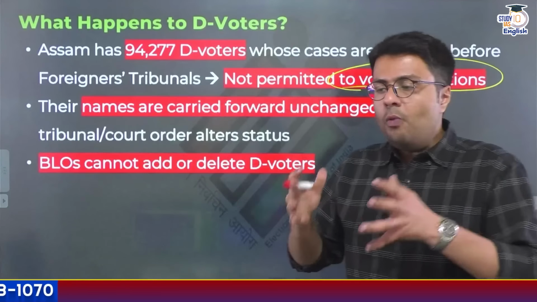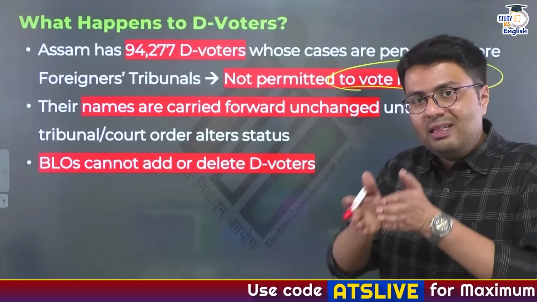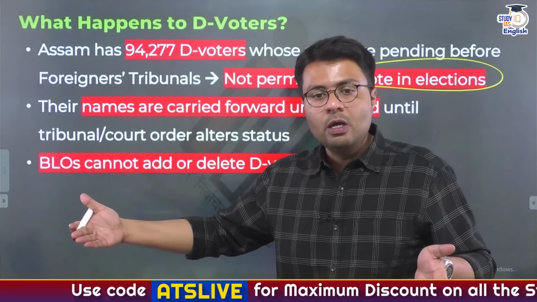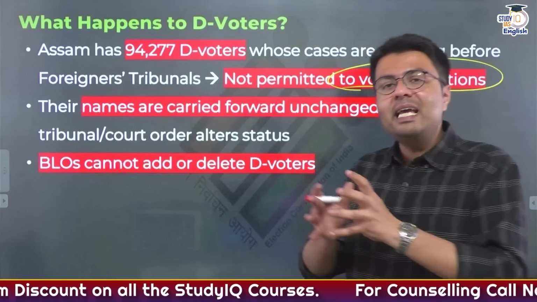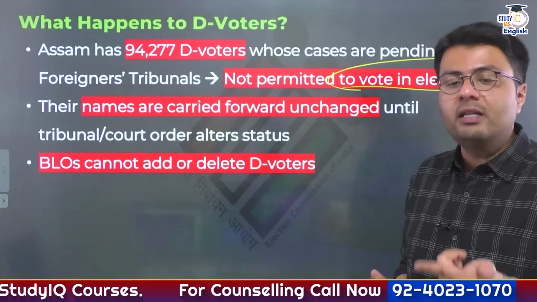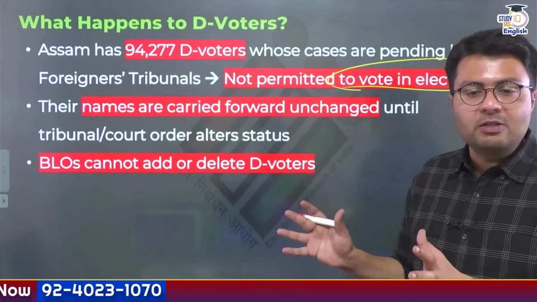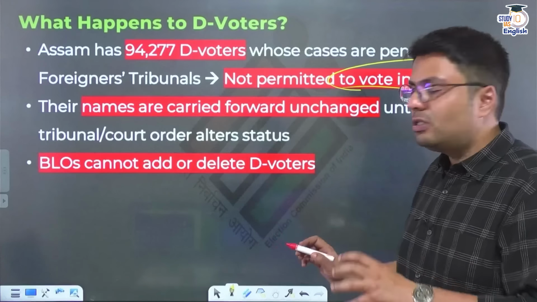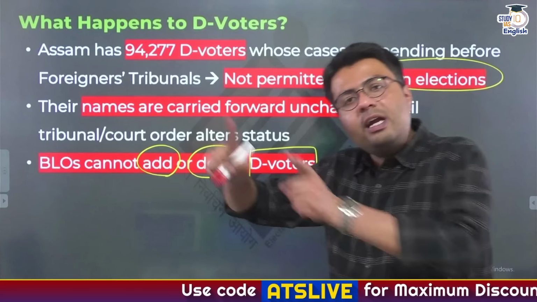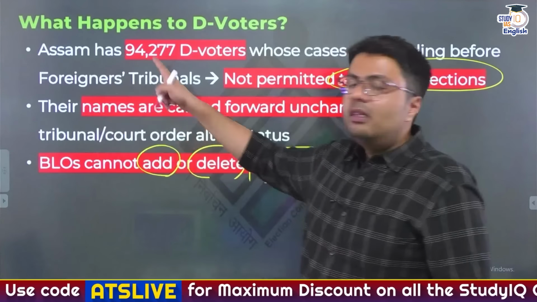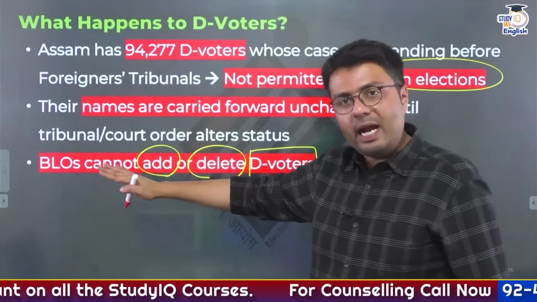Now what is going to happen in the special revision process is that the people whose names are under the D voters list, their names will be carried forward in the new electoral rolls, but the Election Commission won't be able to alter their status, because they would have to wait for the Foreigners Tribunal to conclude on this. So what you need to understand is that BLOs can neither add nor delete the names of D voters, and their names would be carried forward in the new electoral roll pending their verification, and only after their verification would these people be able to vote in Assam, right?